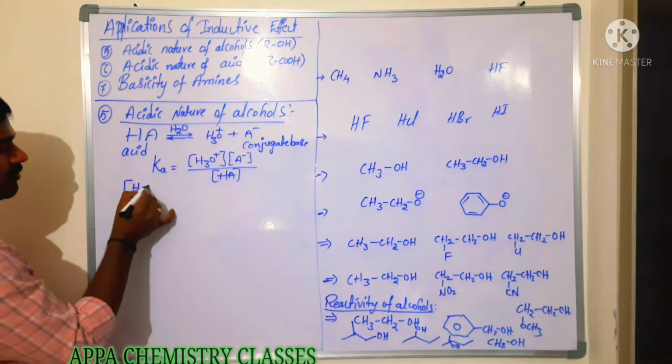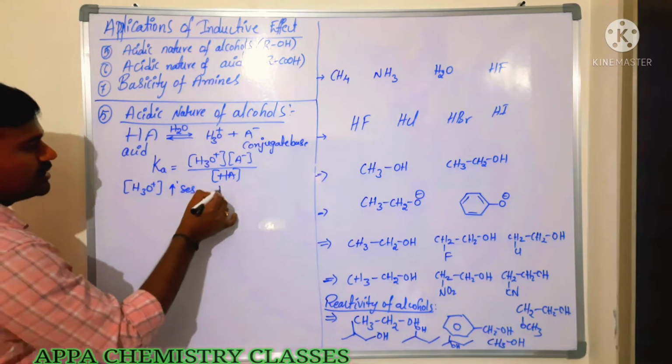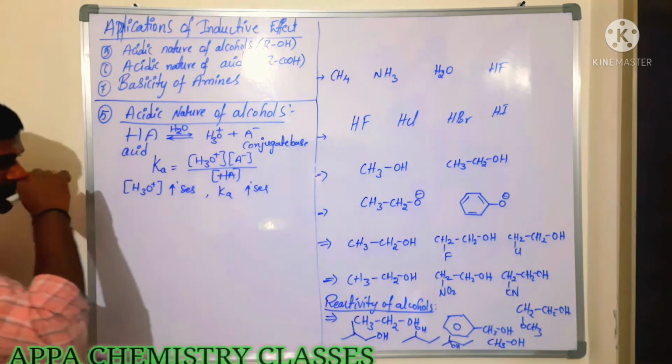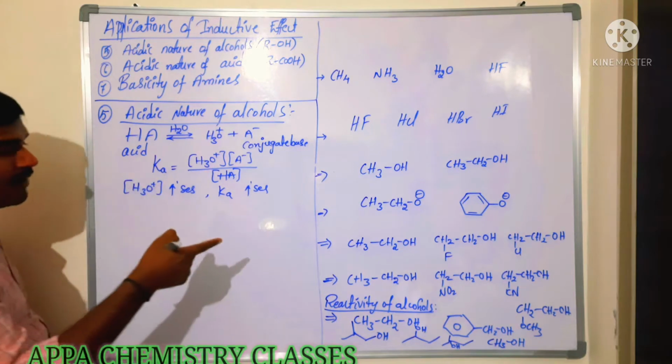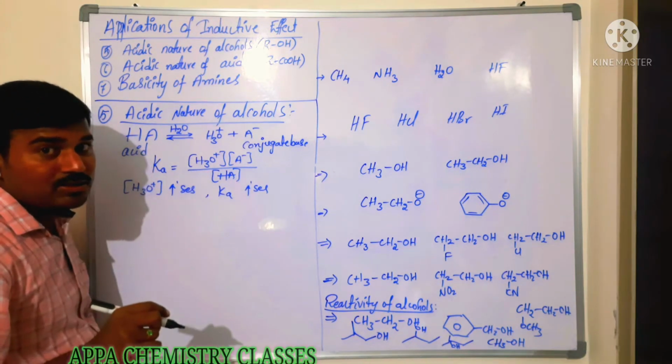The more the hydronium ion concentration increases, the more the acid dissociation constant increases. The acids having a larger acid dissociation constant are said to be strong acids.